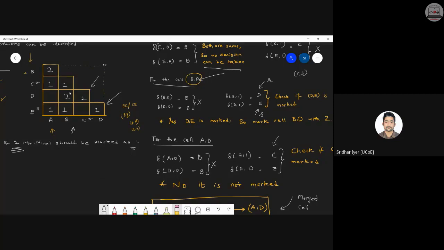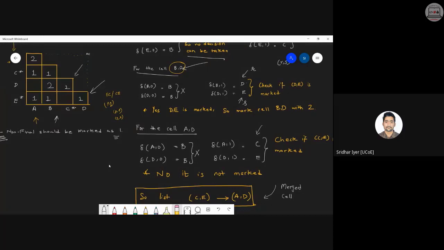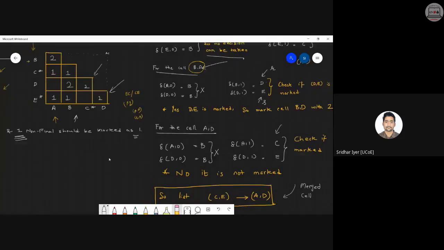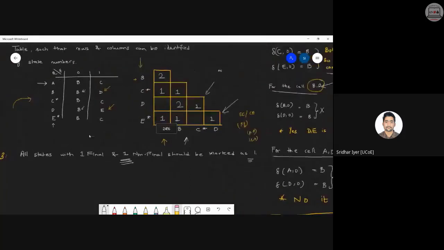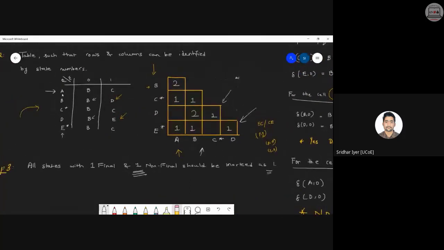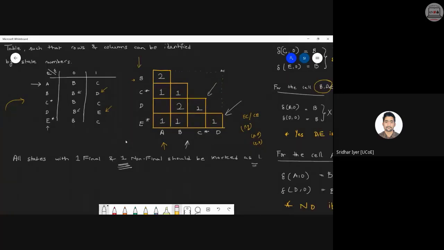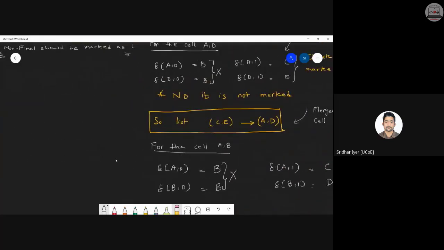So now we know that our box is complete. Our pyramid is complete. There are only 2 unmarked cells that have been listed together, or I can say that have been now merged together. So at the end, initially we were having 5 states A, B, C, D, E. After this entire algorithmic step, we came to know that C, E, and AD have to be merged together. Basically, simply by looking into the table, I can say this. Check once again.